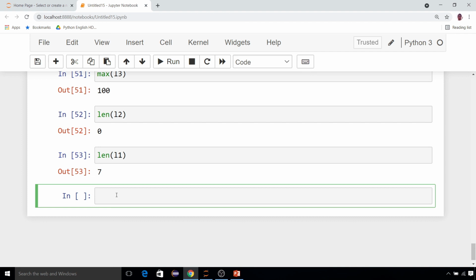Okay, so this is how a list can be created, how values can be added into the list, how you can remove values from the list, how you can do indexing or slicing on the list, and how you can handle the list with different methods as well as different functions. Now in our next video we are going to see some programs on list so that you can get a more clear idea about how lists work in Python. Okay everyone, thank you so much for watching.